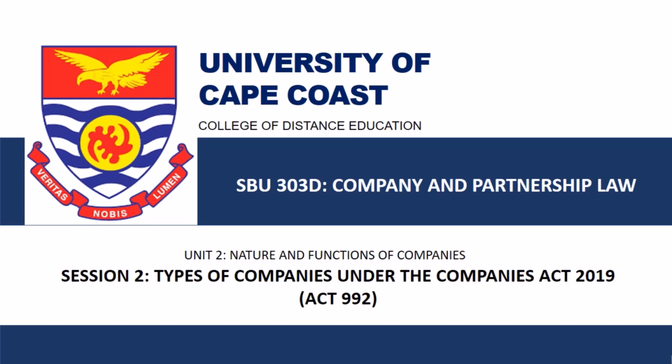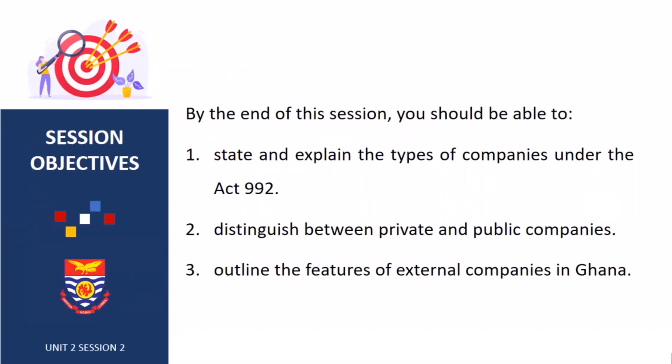Today we look at Unit 2, which is on nature and functions of companies, specifically Section 2 of Unit 2, which is on types of companies under the Companies Act 2019, Act 992. Now the session objectives. By the end of this session, you should be able to state and explain the types of companies under Act 992, distinguish between private and public companies, and lastly, outline the features of external companies in Ghana.